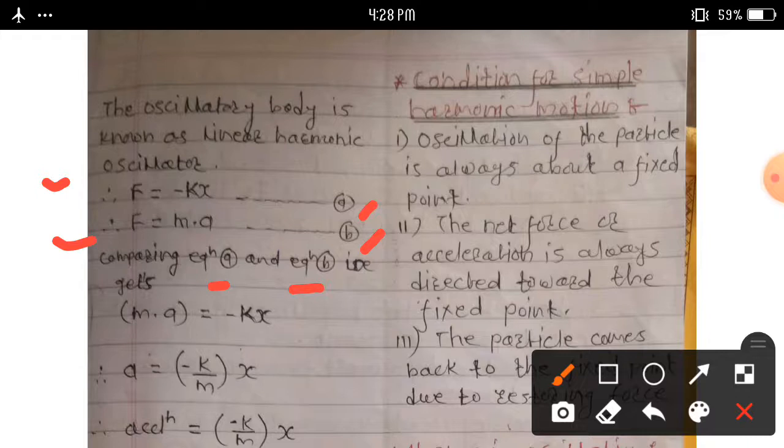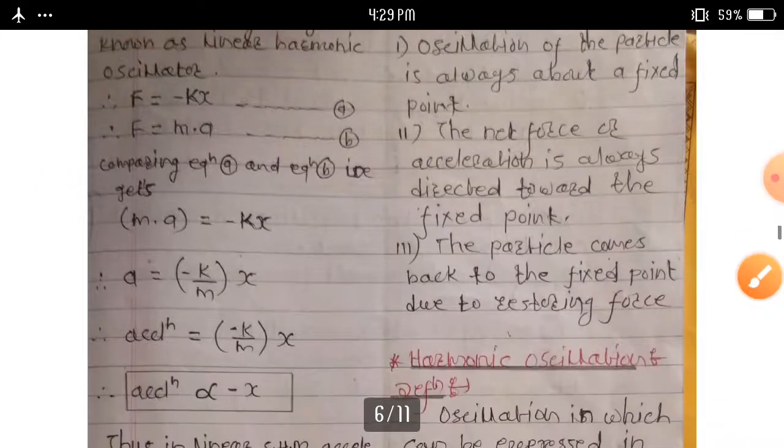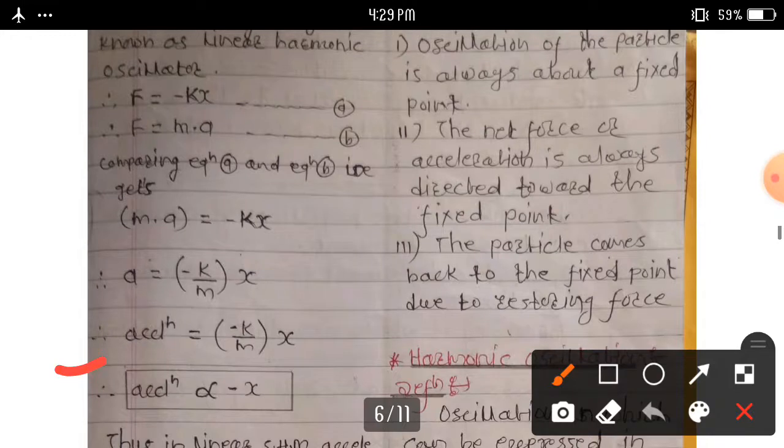We can calculate acceleration here. Therefore a is equal to minus k upon m into x. Therefore we can write here a, means acceleration, is equal to minus k upon m into x.